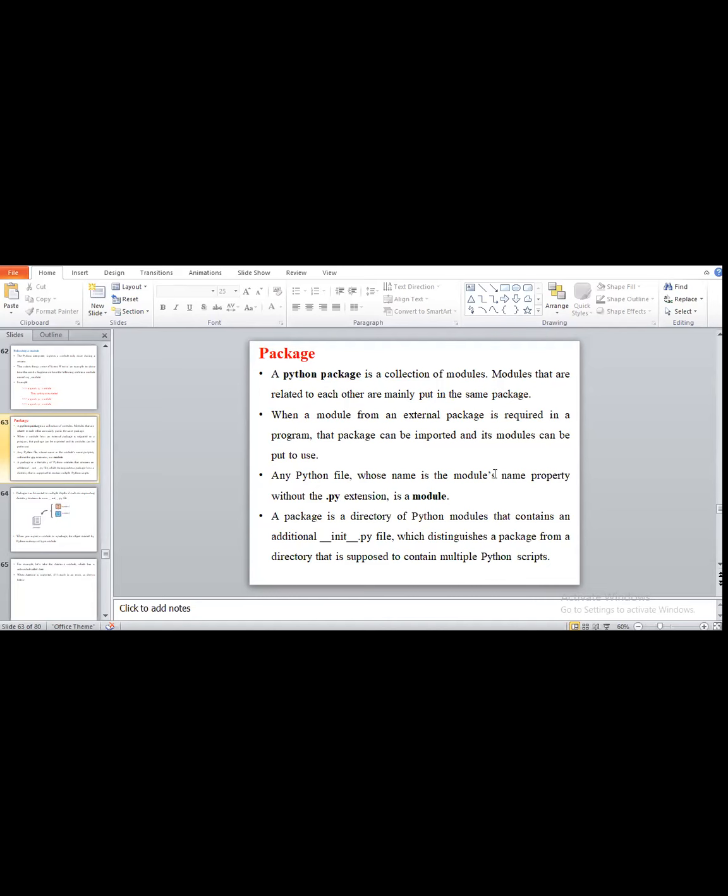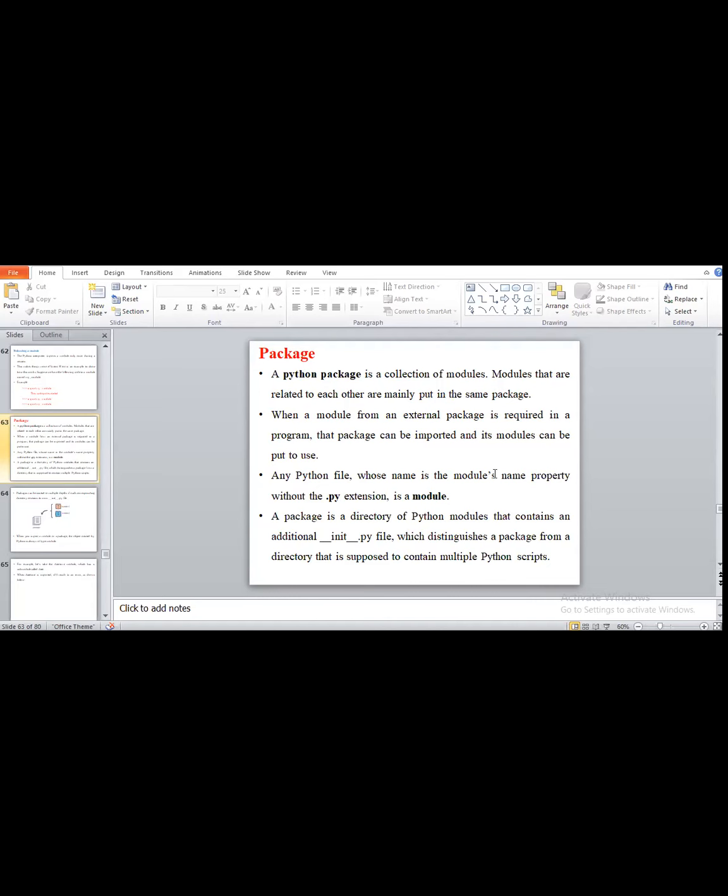Install the packages means what? You know the concept of modules. You understand how to declare modules, like we use import and the module name, like the math module or any other module. If you want to insert our user defined module, we write import and that program name, like addition program or some other logic. So package means a collection of modules.